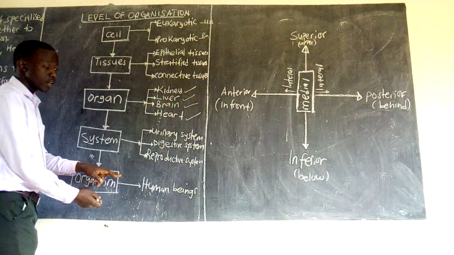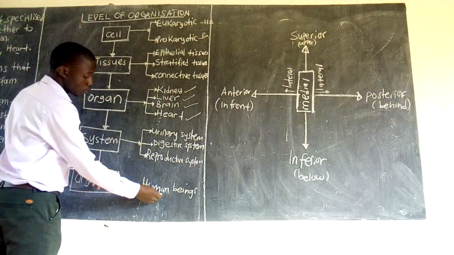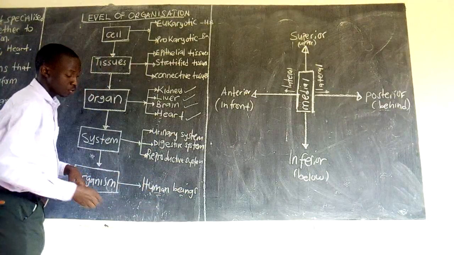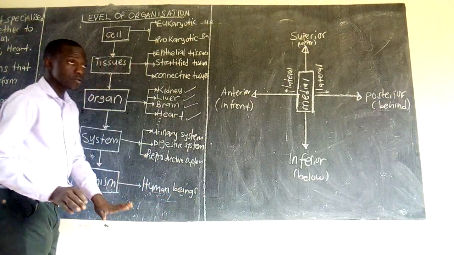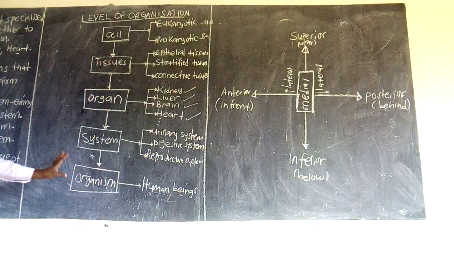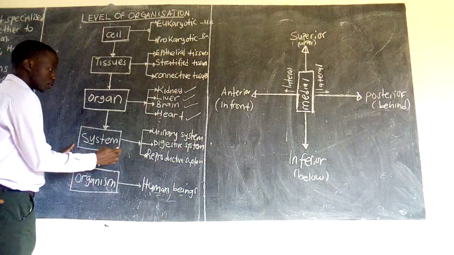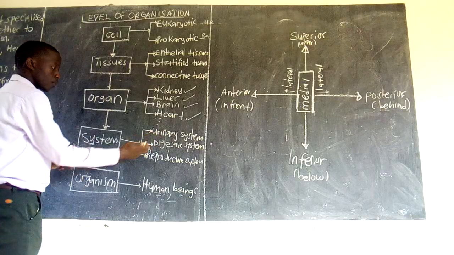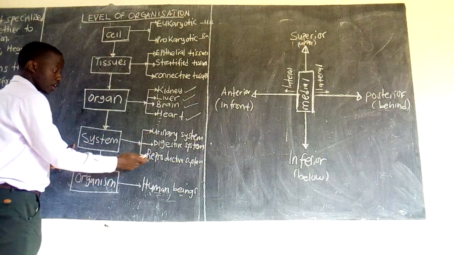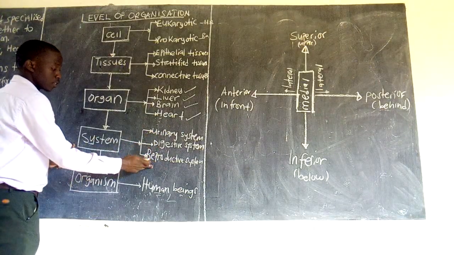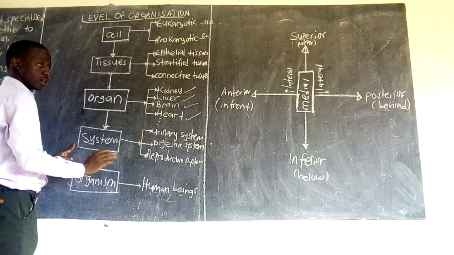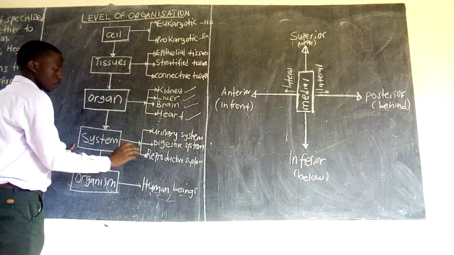And an organism here, for this case, we shall talk about human beings. We can also have dogs, cows, cats, because those are all organisms. Meaning, in an organism, we have systems like the urinary system, digestive system, reproductive system, nervous system, endocrine system, very many systems.